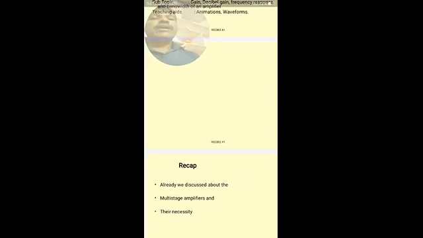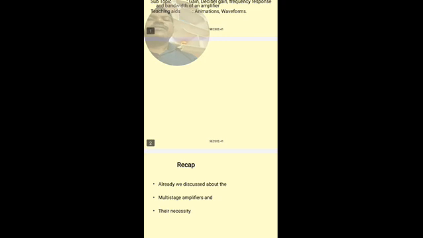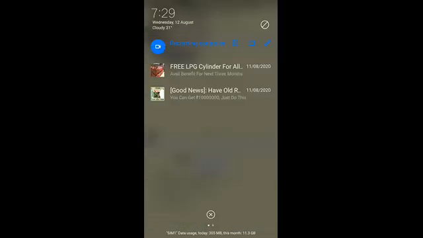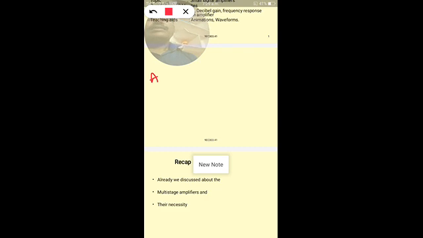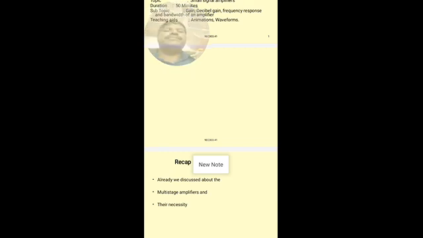The overall gain of an n-stage cascaded amplifier is given by AVN equal to A1 into A2 into and so on into An, the product of the gains of the individual stages up to the nth stage.